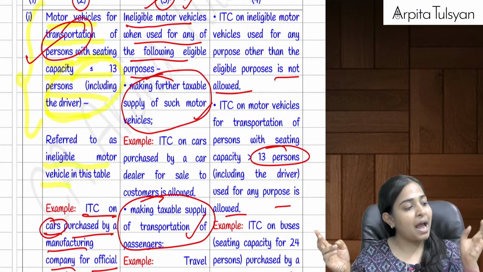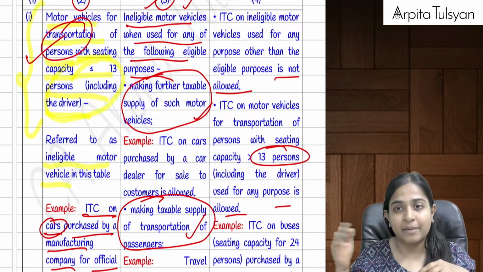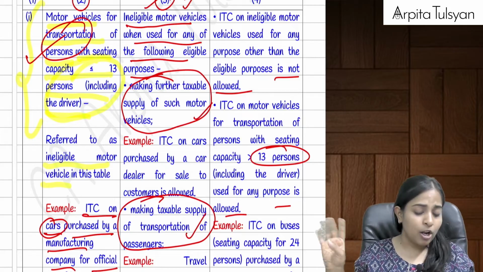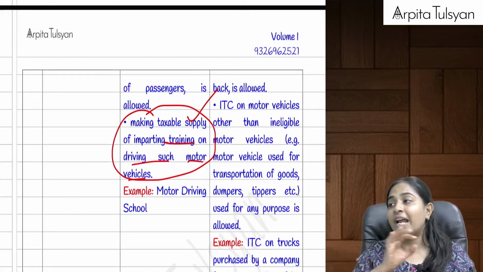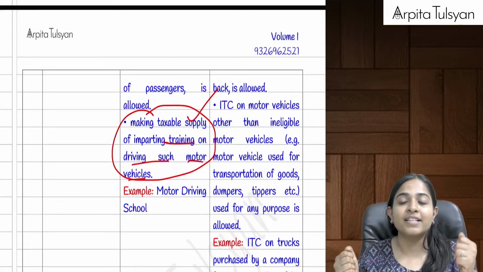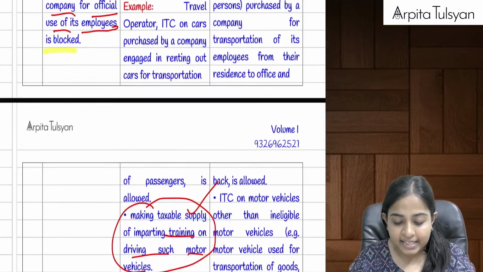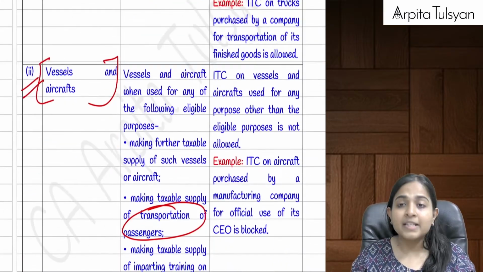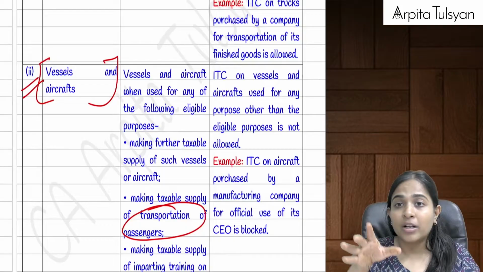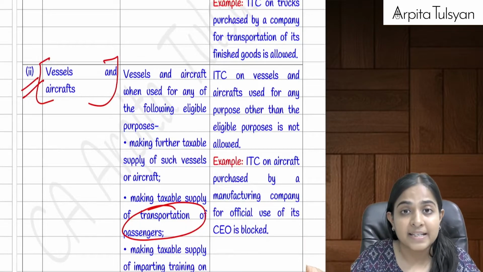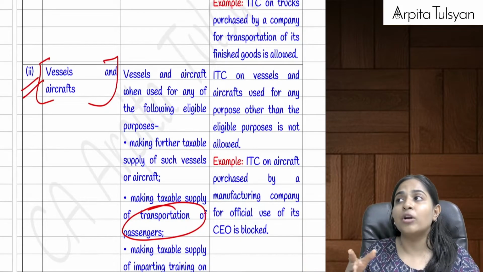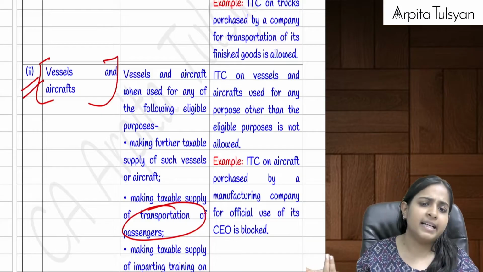Okay, next one, I am purchasing a car and giving it on hire, meaning I am making a taxable supply out of it, no problem. And the third one, when I am using that car for giving motor driving services, no problem, the credit is allowed. Are you clear with this? So basically, if there is any particular motor vehicle of more than 13 capacity, or any motor vehicle for transportation of goods, then the credit is allowed.